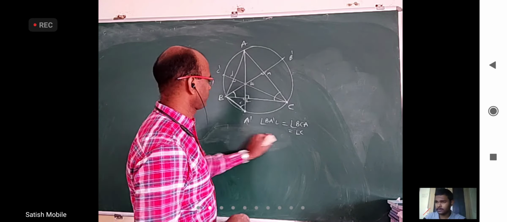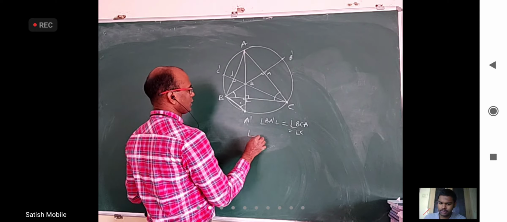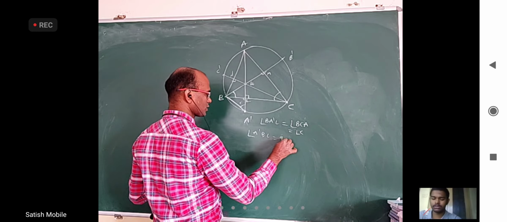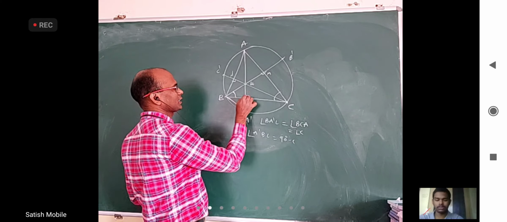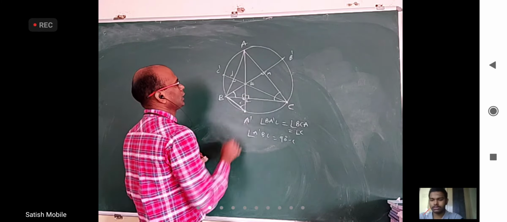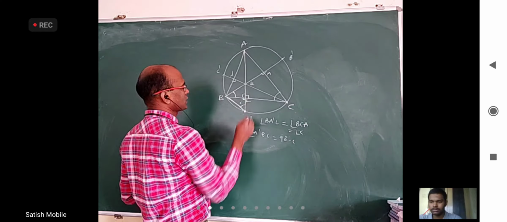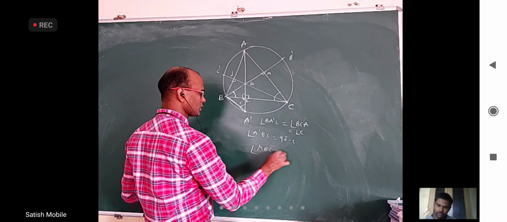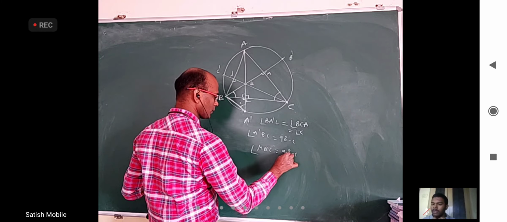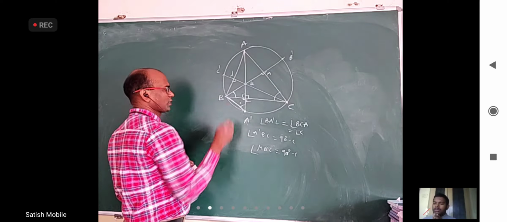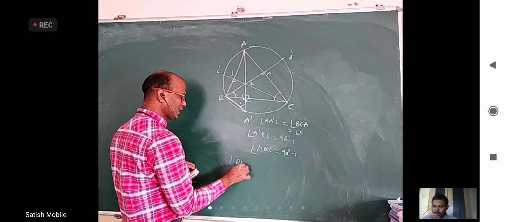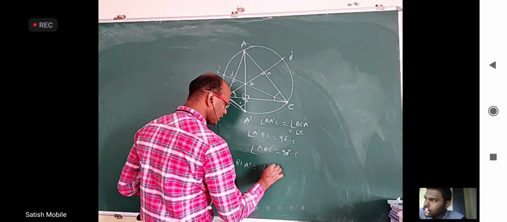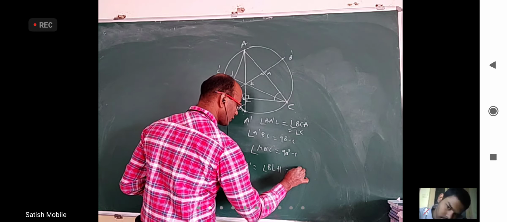Angle A dash BL is now 90 minus C, because already this angle is 90 is known. This is also 90 minus C. We already saw that. What is that angle? MBC is 90 minus C. And I think I should have written this first, that angle BLA dash is equal to angle BLH is equal to 90 degrees.